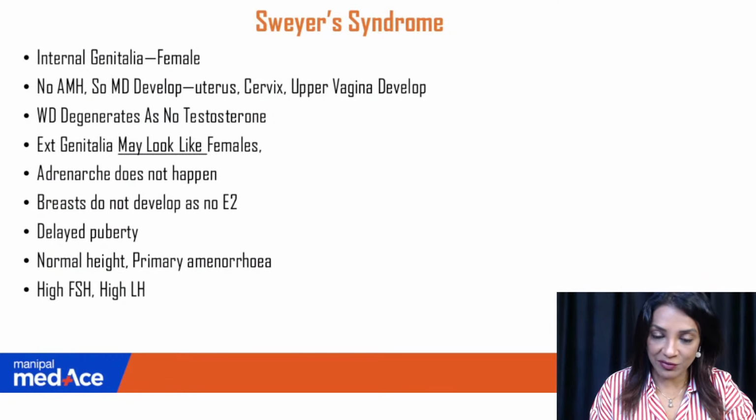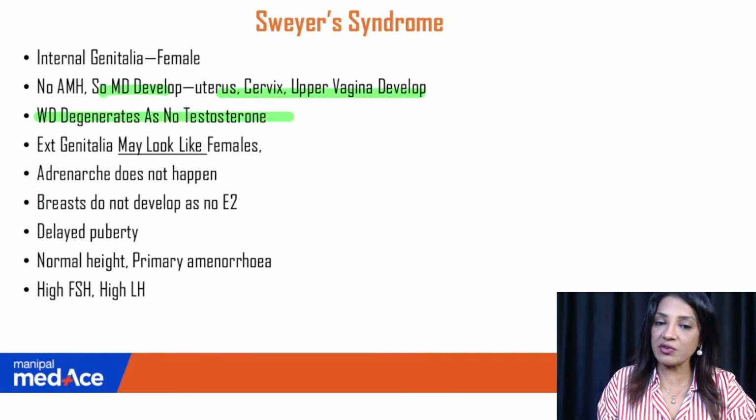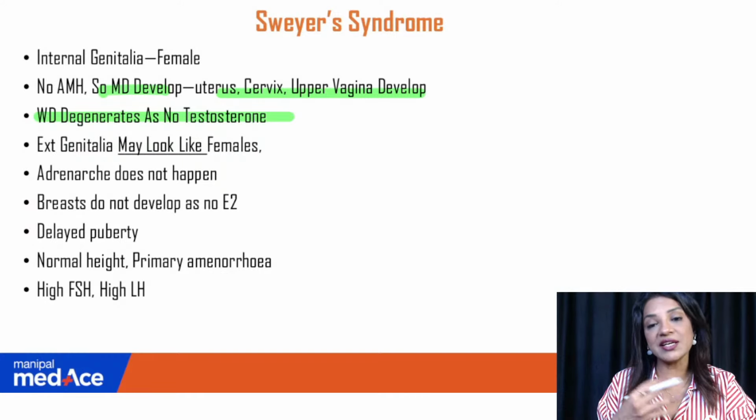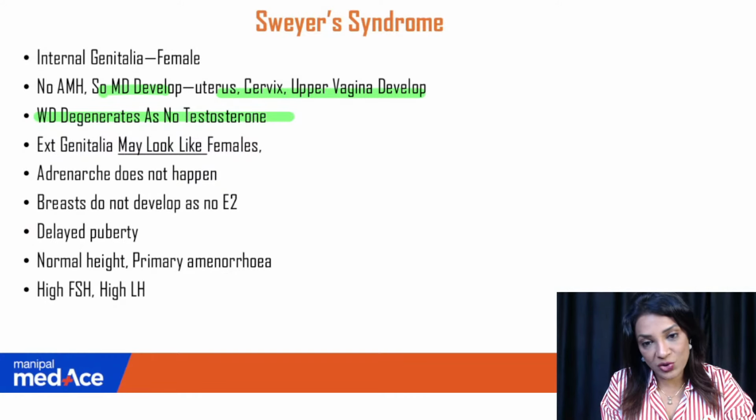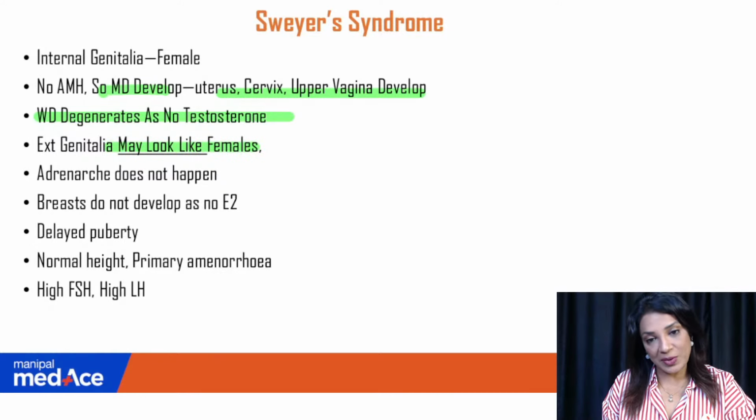Internal genitalia will be like female because AMH is not there, so the Mullerian duct is going to develop. Uterus, cervix, upper vagina will develop. The Wolffian duct will degenerate because there is no testosterone. So internal genitalia is female, although in androgen insensitivity, internal genitalia was absent. External genitalia may look like female, obviously by default.